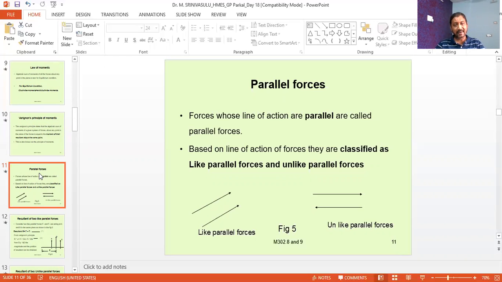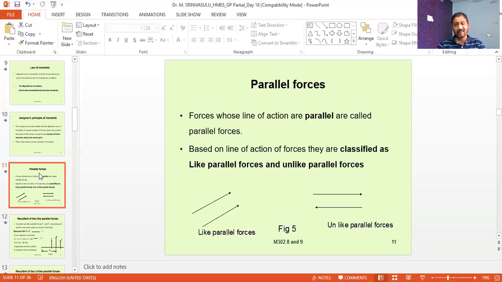That means whenever a body is subjected to a force, if it is applied to a static body, the body may be set into motion. And if it is applied to a body which is already in motion, then the motion will change.